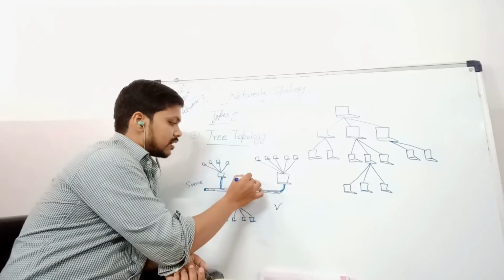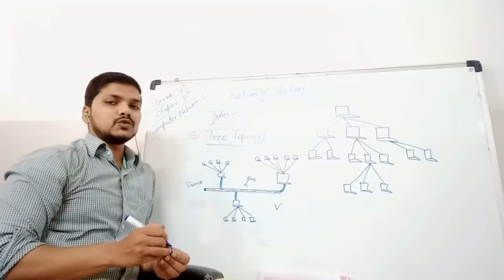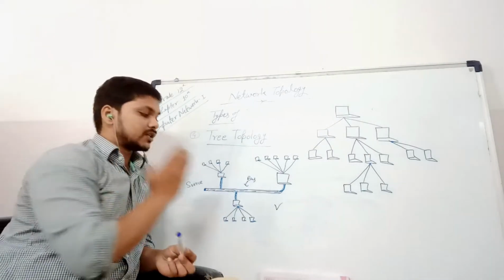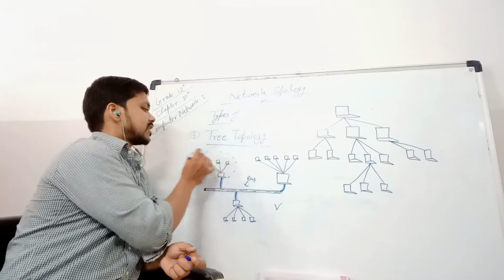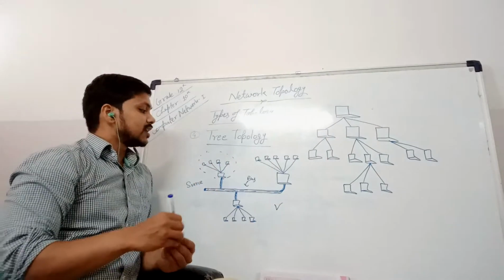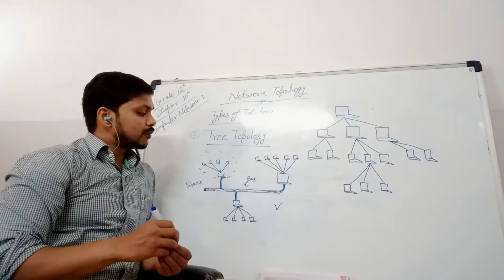This is called a bus. So if a bus is used in this network, it is called bus topology. And this type of structure that you are seeing here is a type of star-like structure. So it's a star topology. So both combined in a form.